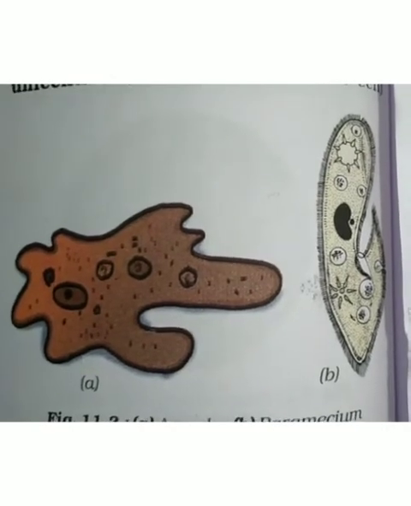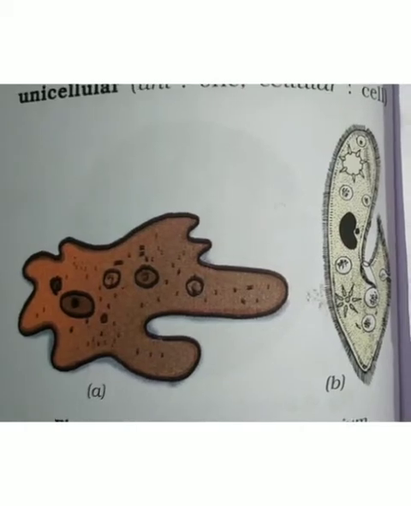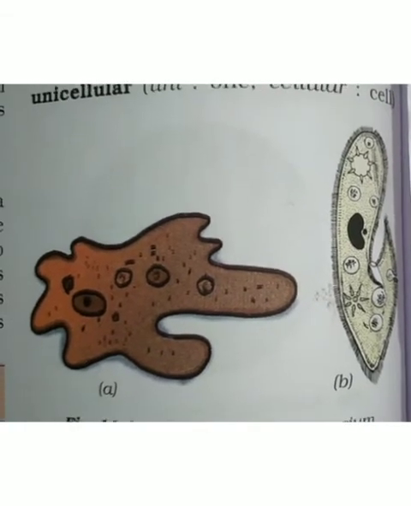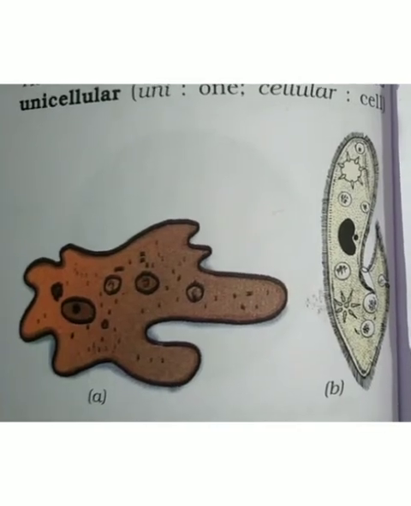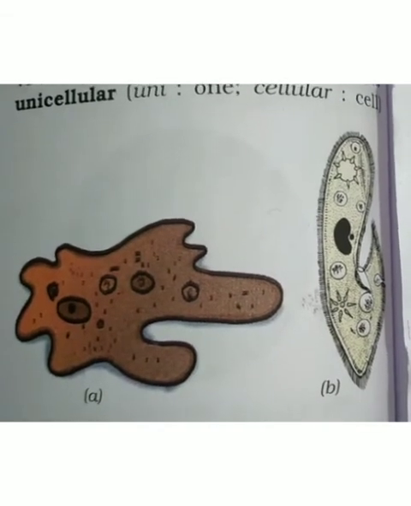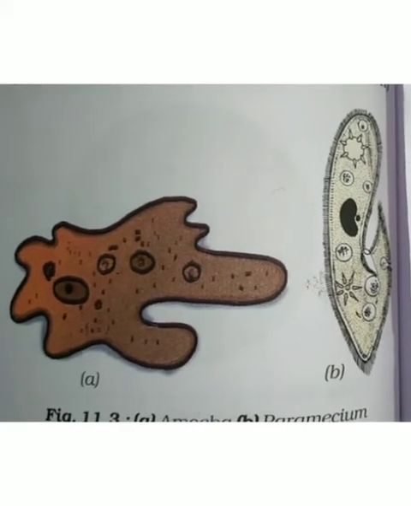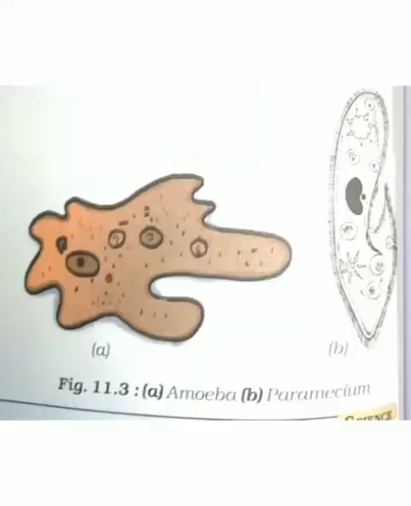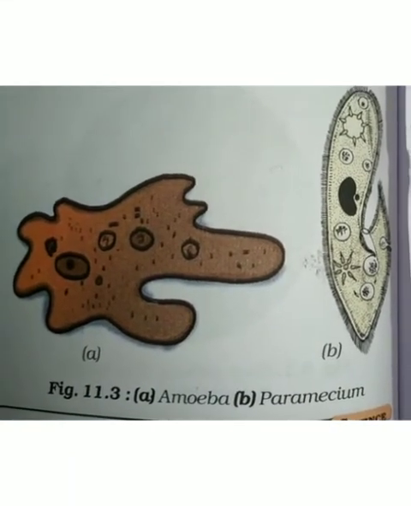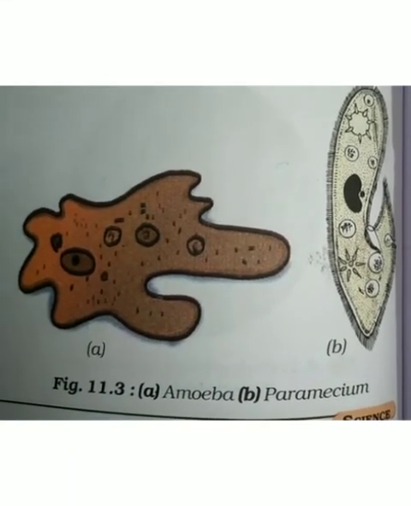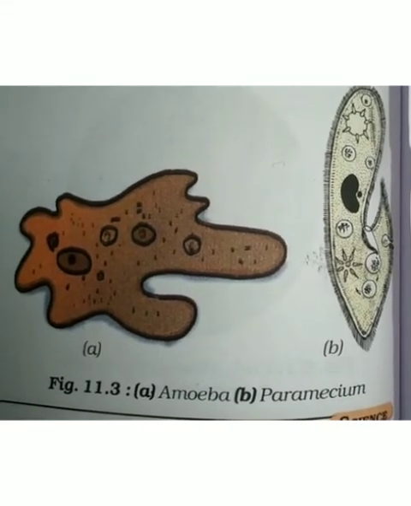For example, we can take humans. We are made up of different organ systems, right? And these are all made up of cells only. Can we find out names of some more unicellular organisms? You can give examples of unicellular organisms. Other than amoeba and paramecium, we can give chlamydomonas, some algae and euglena. These are all examples of unicellular organisms.